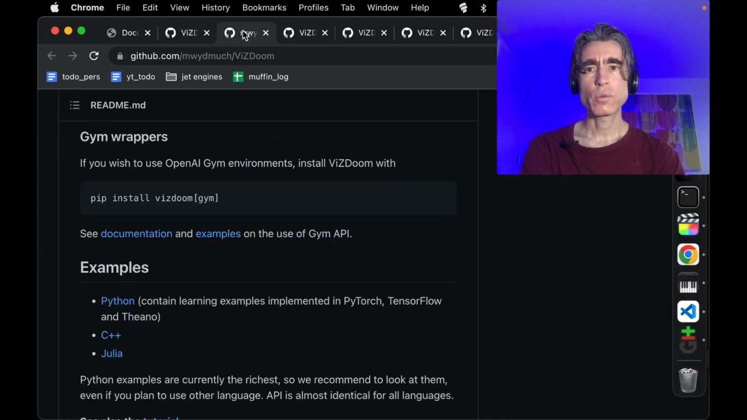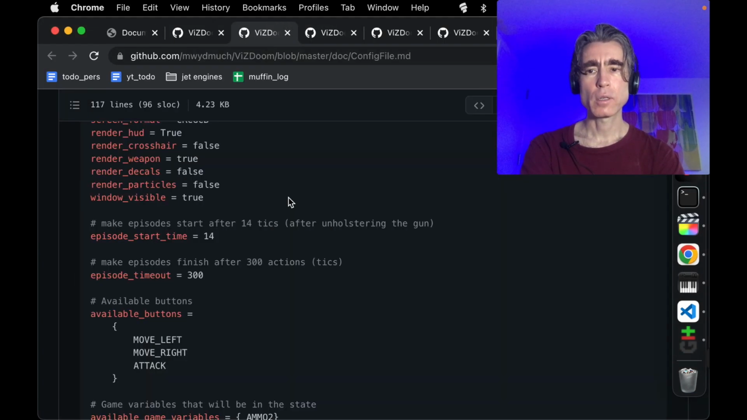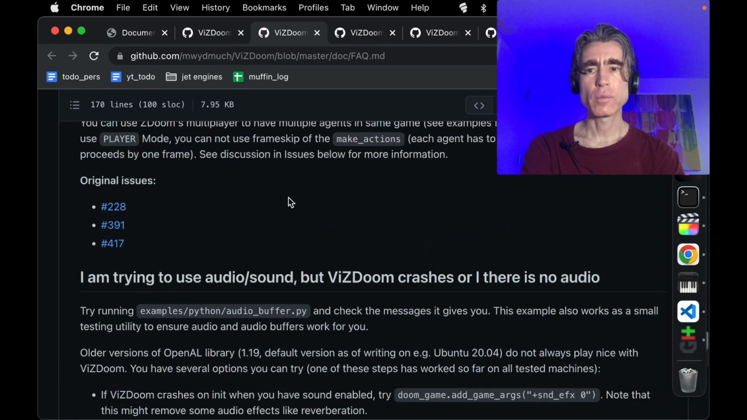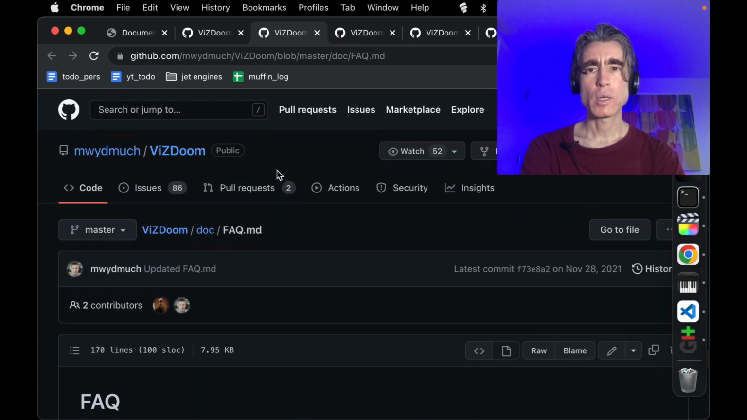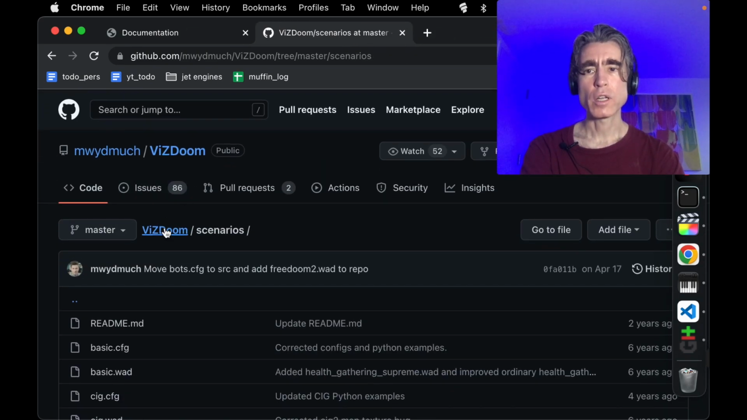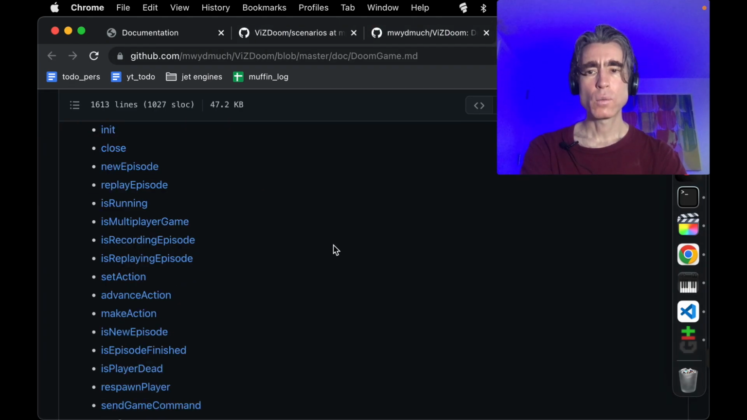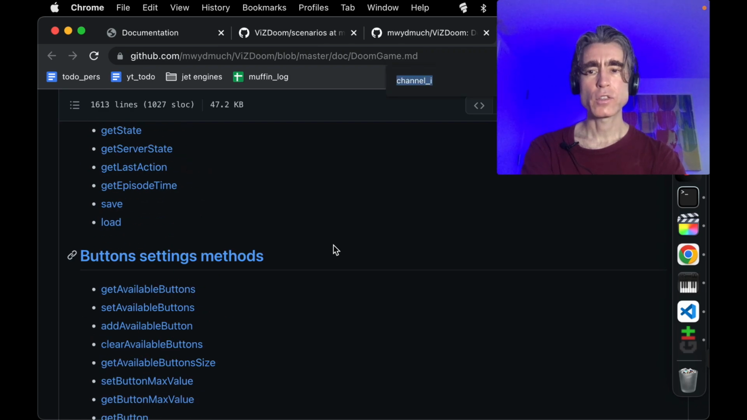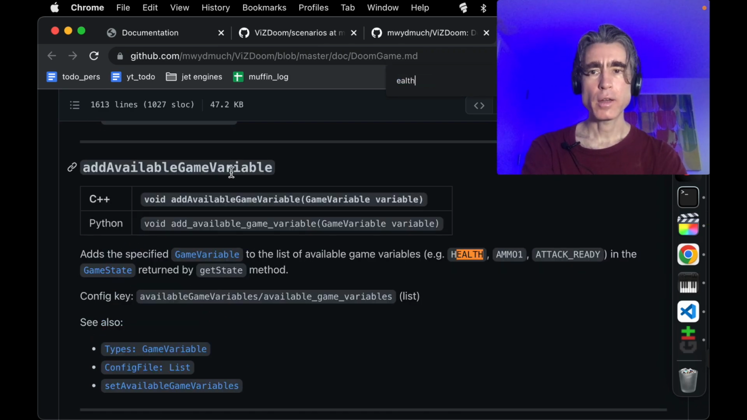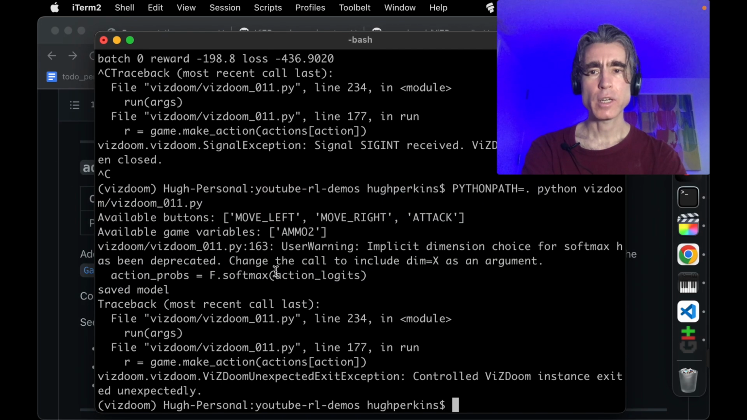So the health would be in the, I don't know, but I guess in the ViZDoom game object. All right, so let's go back up to the ViZDoom root. Right, Doom game, I think that's where we will get it, and let's just search for health. Add available game variable. Game state returned by get state. Available game variables. Oh, we have ammo. We have these buttons and these game variables.